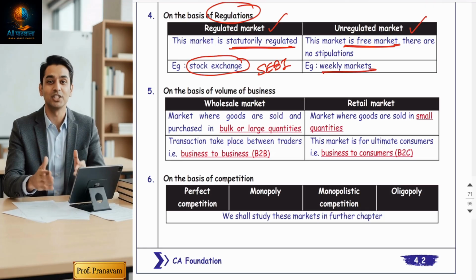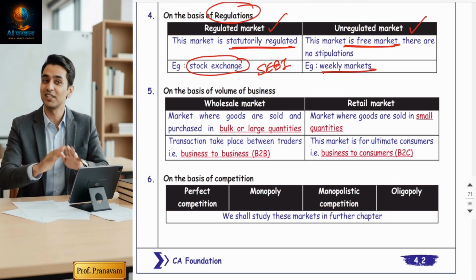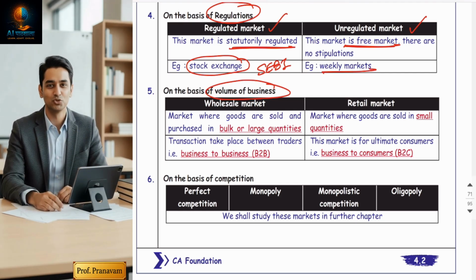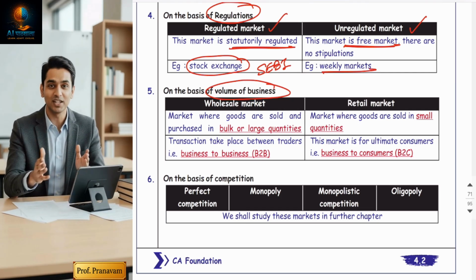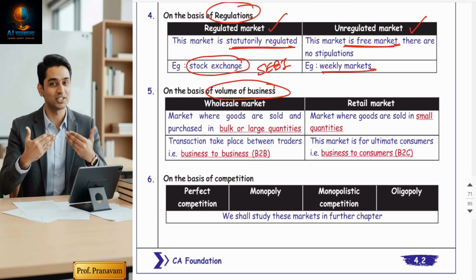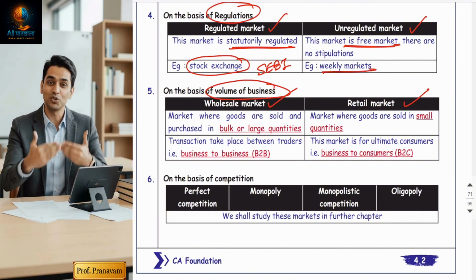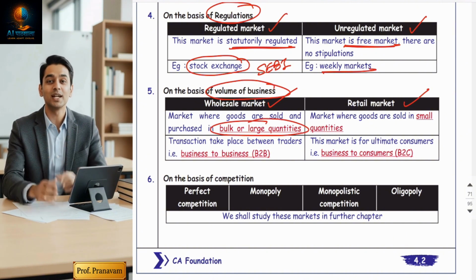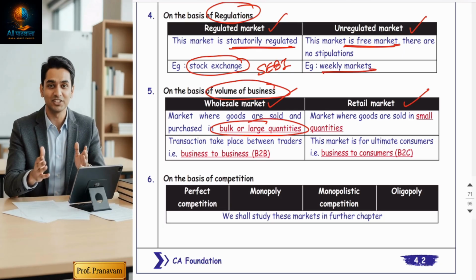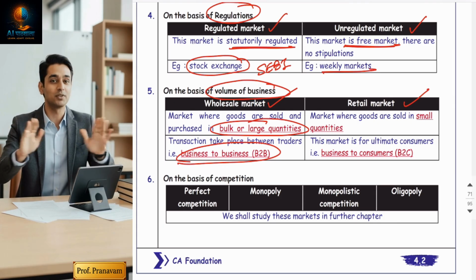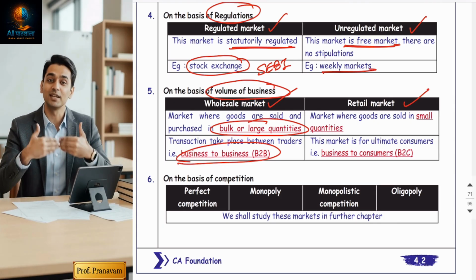Next classification. Simple things are there on the basis of volumes of business. Guys, bulk purchases and small quantity purchases. There are two types of market on volume basis, wholesale market and retail market. Wholesale market means goods are sold in a very large quantity. It is called business to business market.